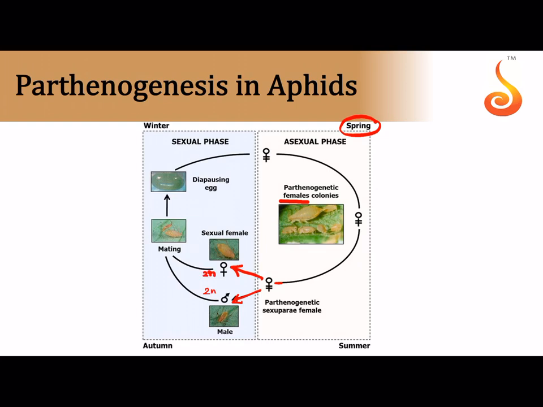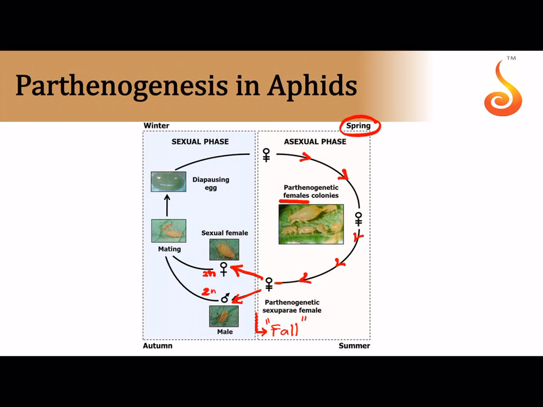Now see what happens. Separate male and female aphids are produced during the fall season. Fall means the summer is over and winter is almost beginning. So always remember this cycle: spring through summer, the female aphid reproduces through parthenogenesis, and when the time comes, in the fall season, when winter is about to begin, the female again undergoes parthenogenesis, but surprisingly now she can produce both male and female. So it's a type of parthenogenesis which can generate both male and female. It's called amphitoky.